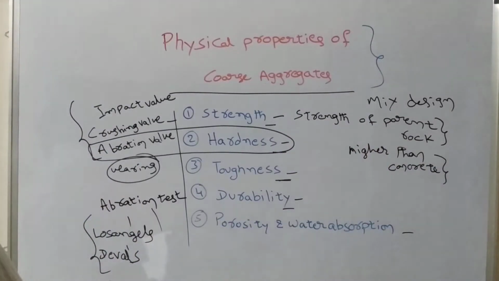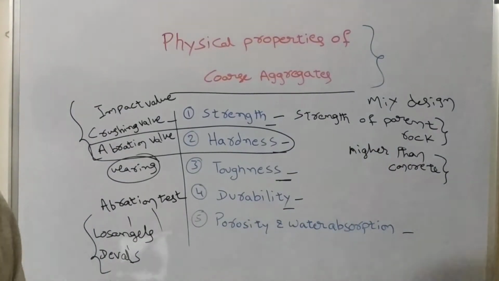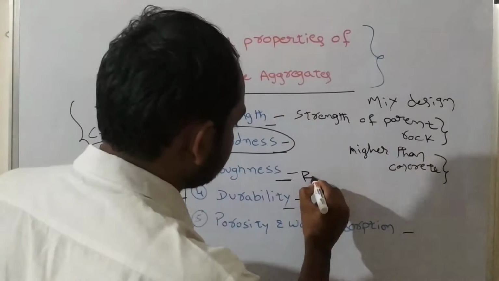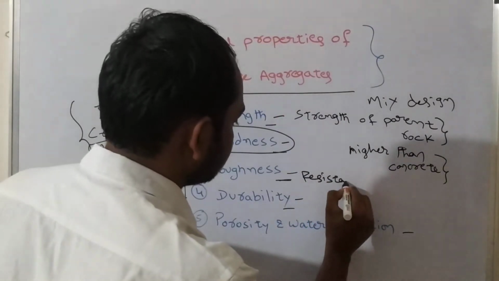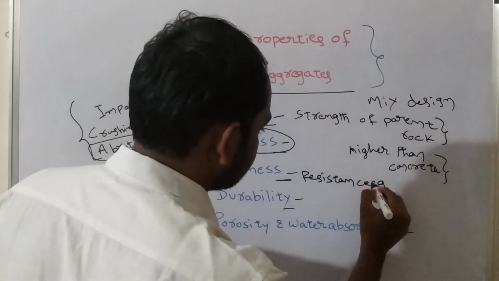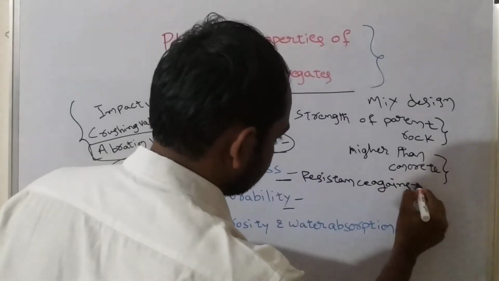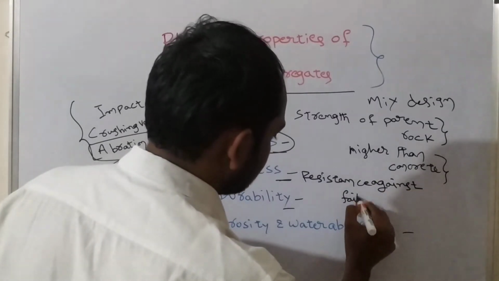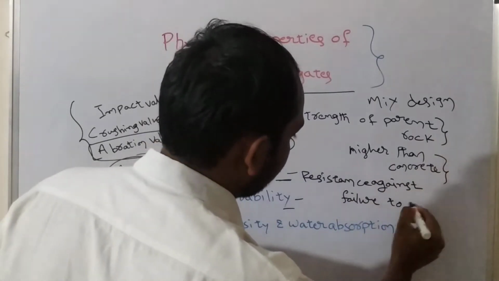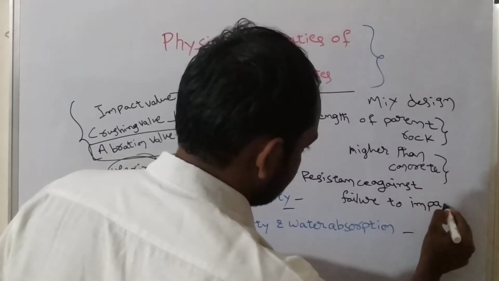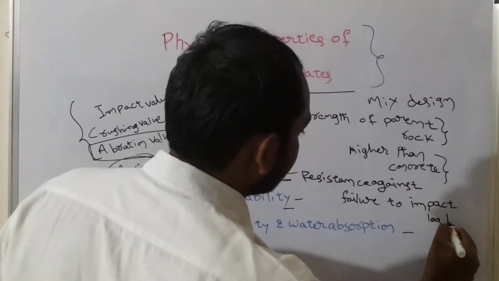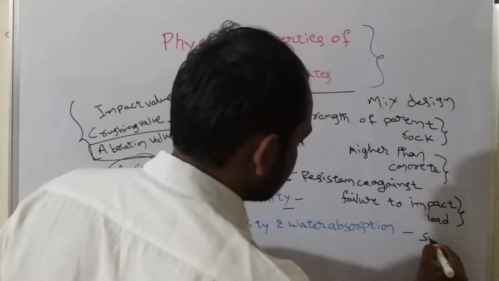Toughness is the most important property of aggregate. It is the resistance against failure due to impact load. Impact load is nothing but a sudden load.